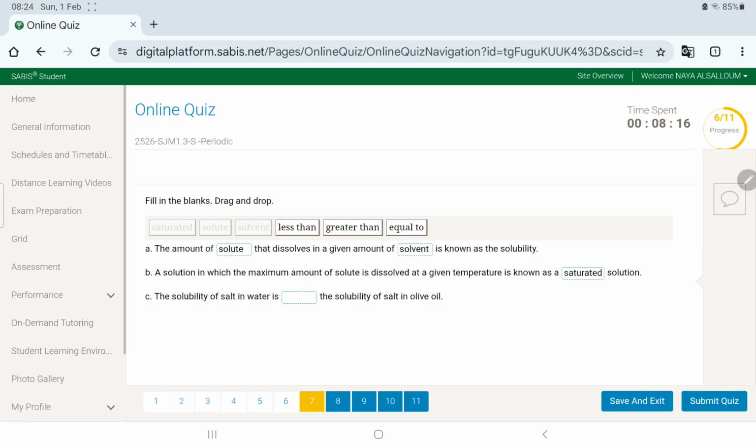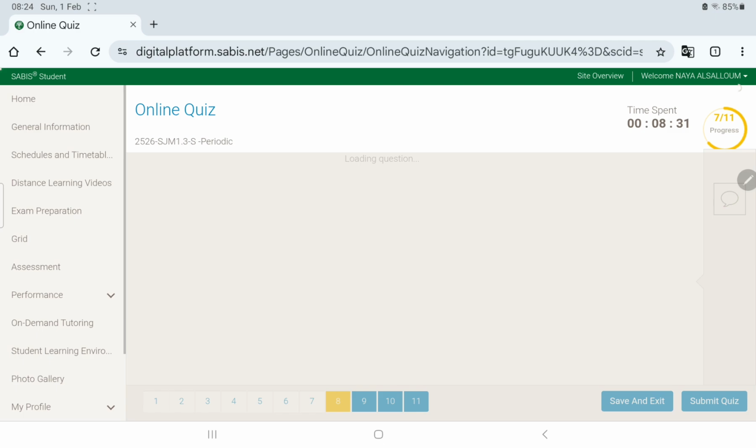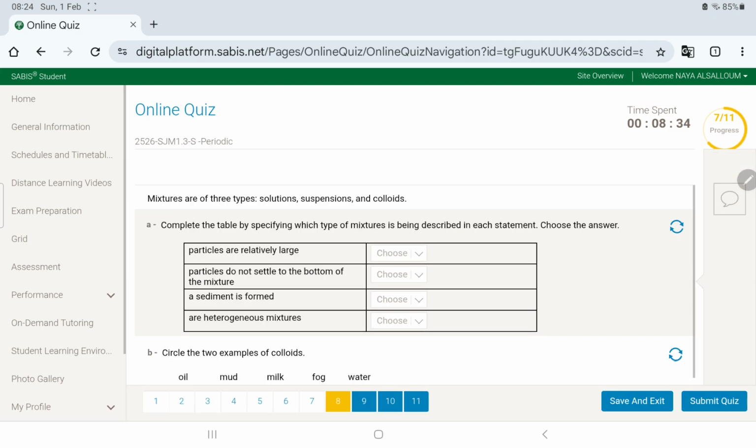Okay? Now, the solubility of salt in water is greater than the solubility of salt in olive oil because salt is definitely way more soluble in water. You just need to know that. Okay,